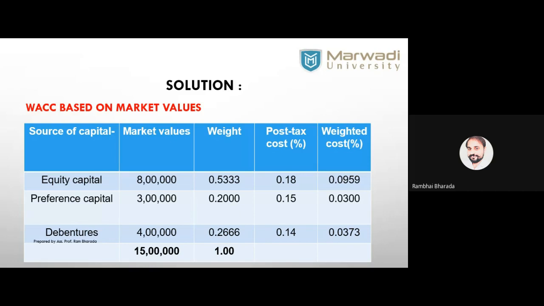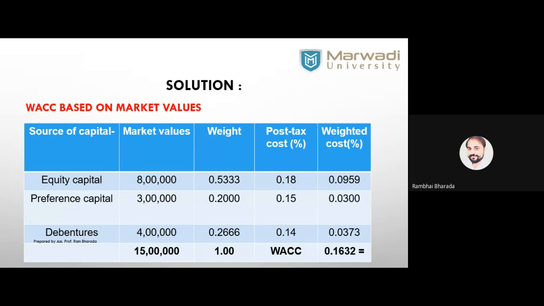This is your weighted average cost of capital. How many? It's 0.1632, am I right?